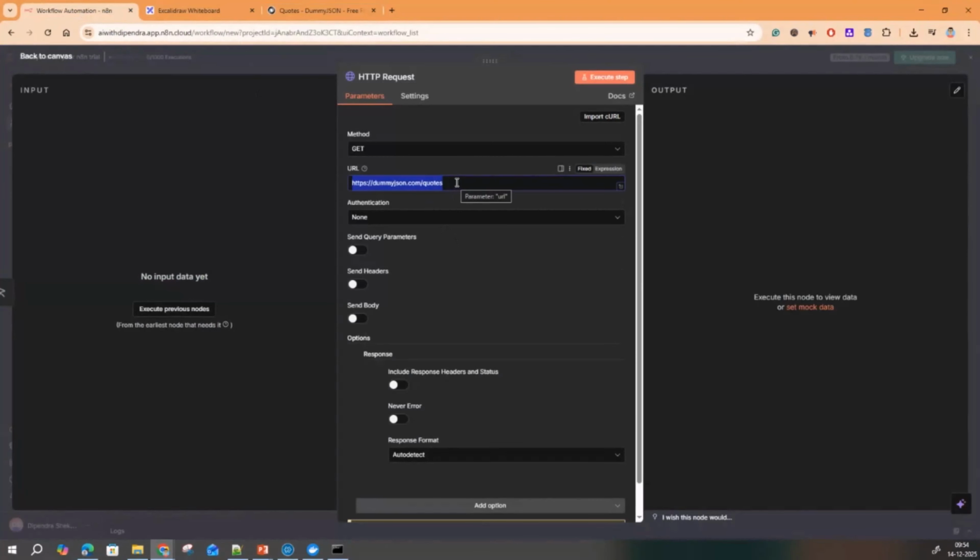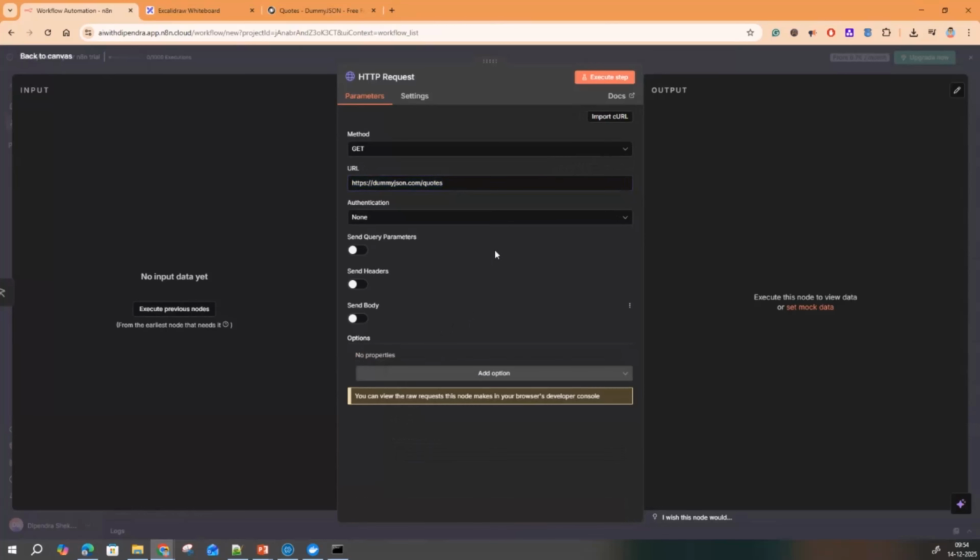But it may happen that you have worked on some APIs where you have chosen three types, let's say XML, JSON, and file as a response type. So irrespective of what the user wants, they can choose the format. For now, we don't want anything. We'll keep it as default, and I'll simply execute this step.